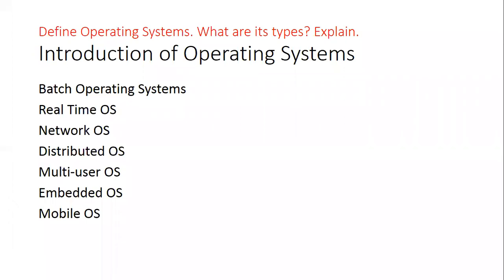Batch operating system. This is one of the oldest methods, where the users' programs or jobs are taken in the form of batches, in the form of punched cards. It forms batches of those punch cards, which are then loaded into the processor and executed by the computer one by one. So multiple jobs are grouped together in one particular batch, and how it is executed has been shown in this image. You can observe it here.